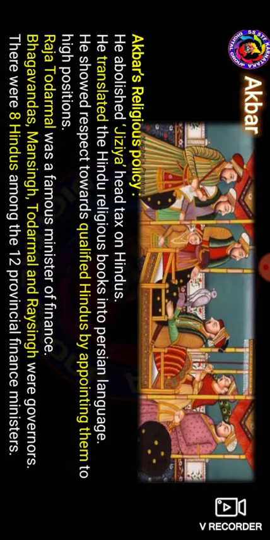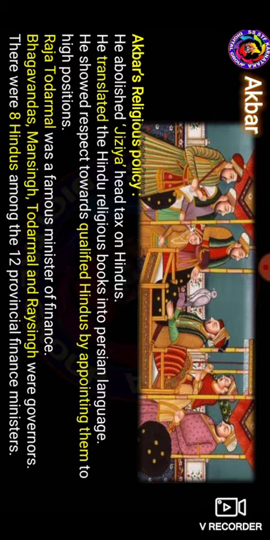So Akbar's new religious policy broke the chain of orthodoxy due to his close interaction with scholars, teachers, and Sufi saints. He abolished the religious tax, that is the jizya. Jizya was the head tax on Hindus, and Akbar translated Hindu religious books into the Persian language.